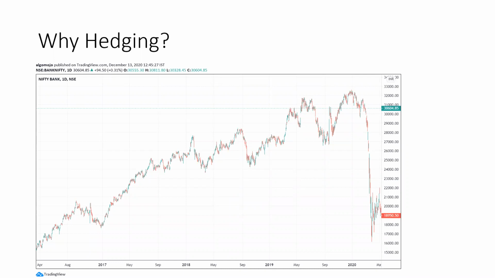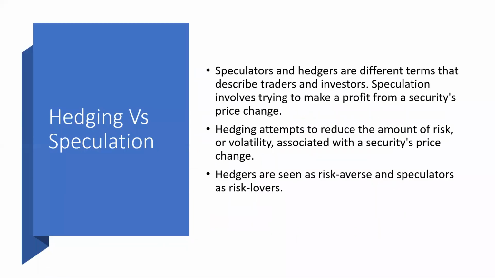So what we went through in February and March were total uncertainty phases. In those uncertain phases, definitely you can go and hedge your positions, and at the same time you can safeguard from unwanted risk over here. So there is a basic difference between hedgers and speculators.